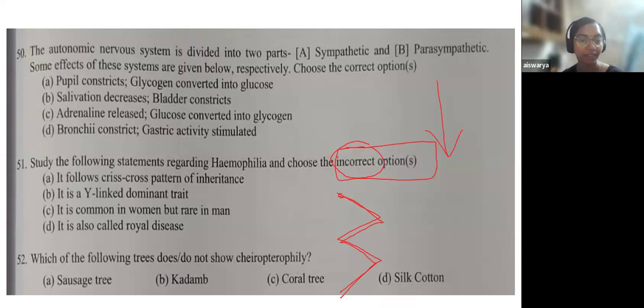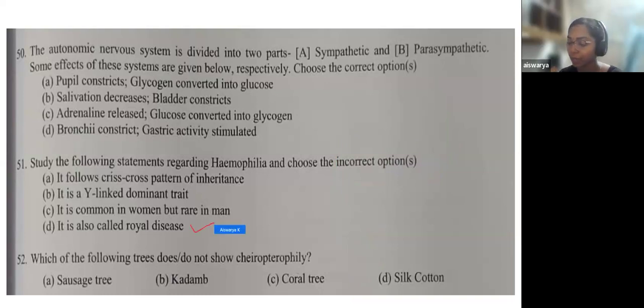Then C, it is common in women but rare in men, and it is also called royal disease. See, the very first thing that we learn about hemophilia is that it is also called royal disease. So this is the right statement. Now, it follows a crisscross pattern. Obviously, hemophilia follows a crisscross pattern. Here, options B and C are wrong.